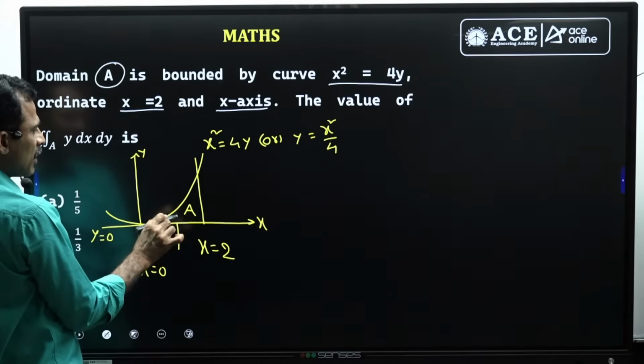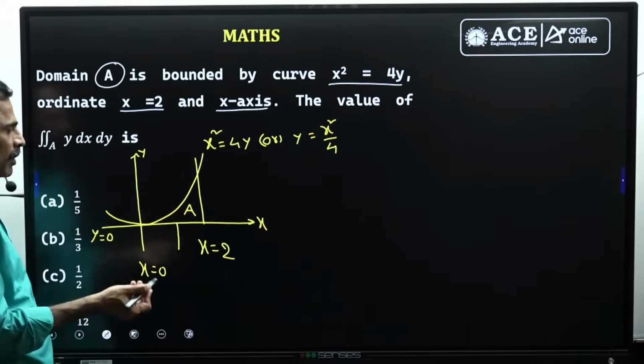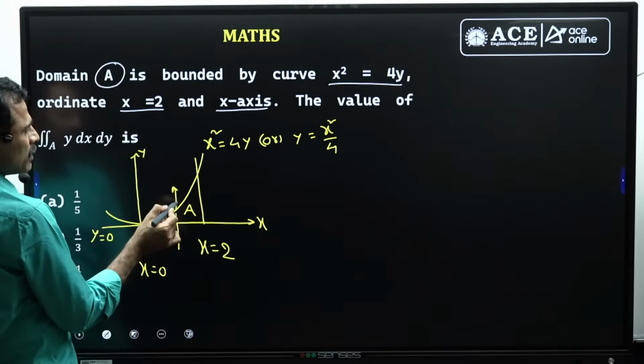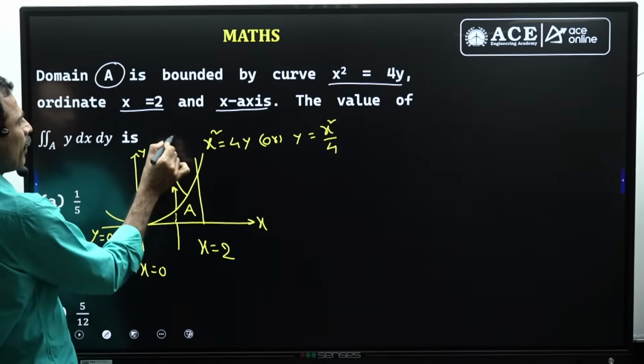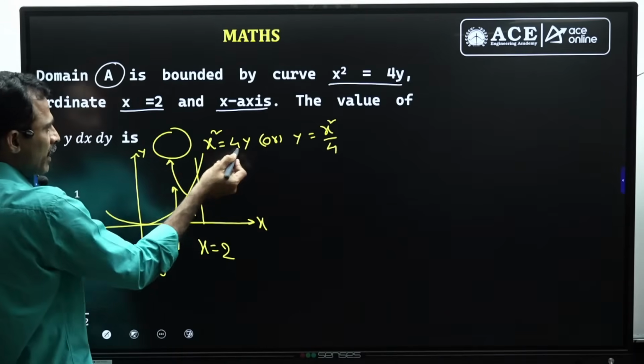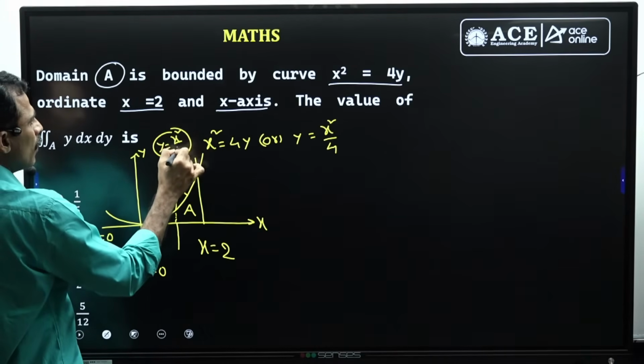This line enters the region through this curve, and this entering curve gives the lower limit of y. The same line passes through the region and leaves through this curve. This leaving curve gives the upper limit of y, given by y equal to x square by 4.